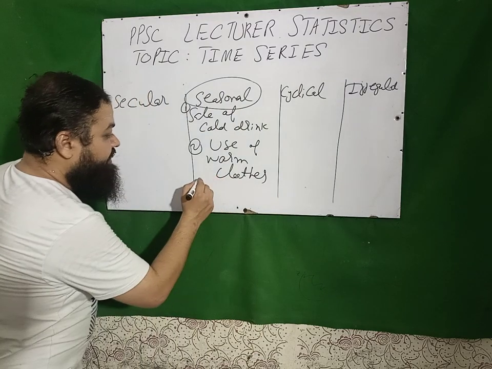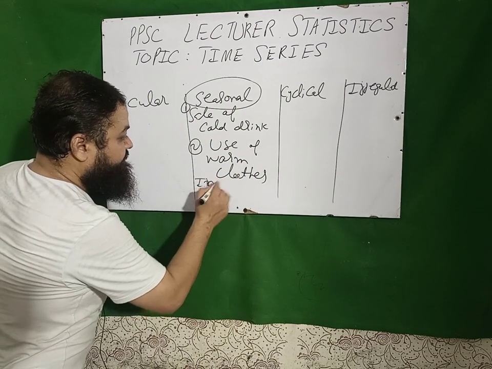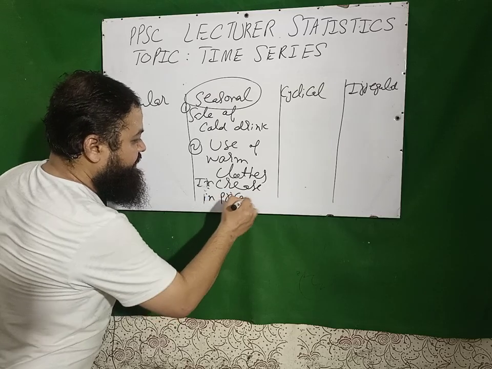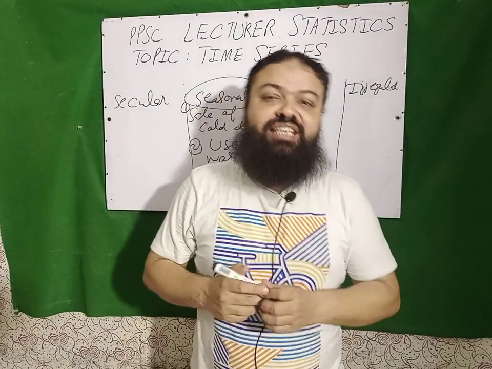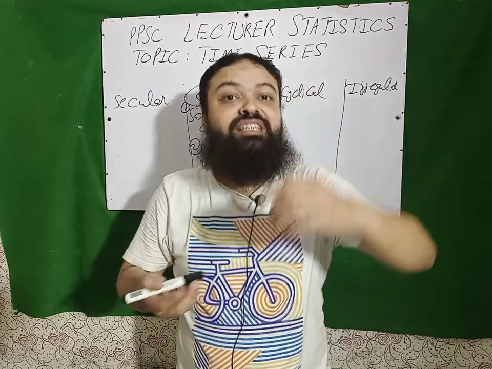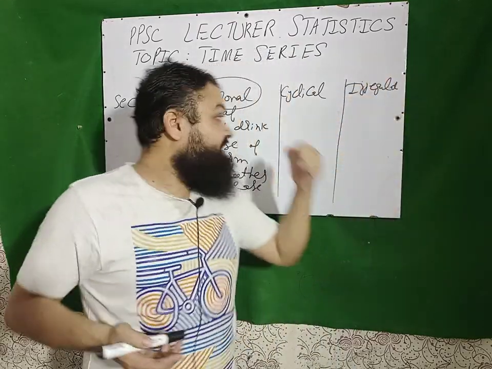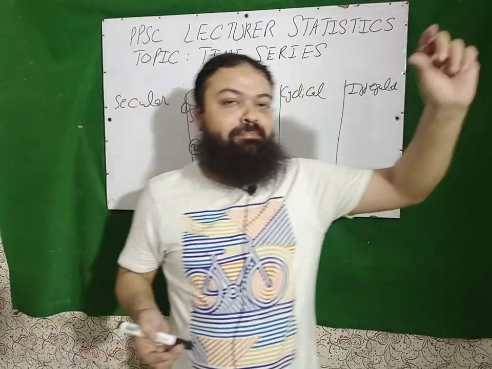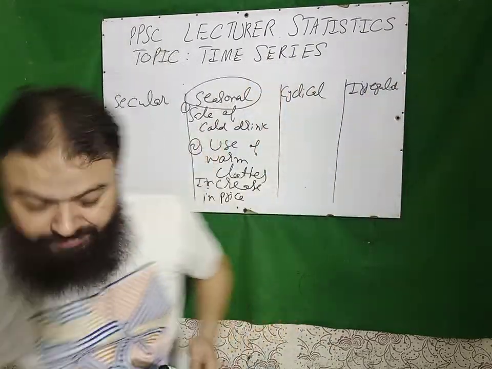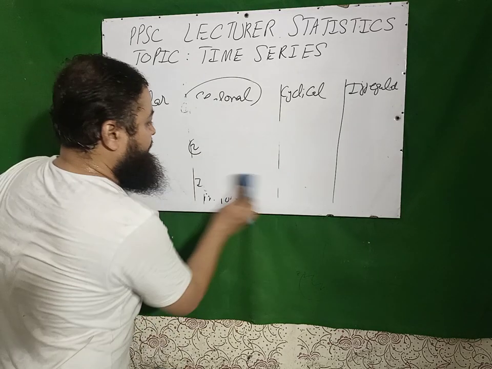And if I say increase in price in the holy month of Ramadan, the price of fruits and the price of vegetables increase, and that is the seasonal component. If such an example is given in the paper, you will have to mark the seasonal component. And I will give you one more example.